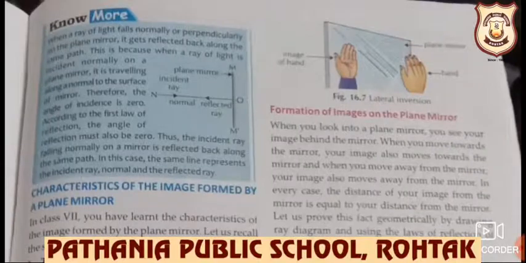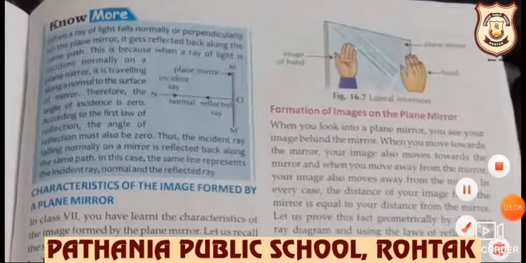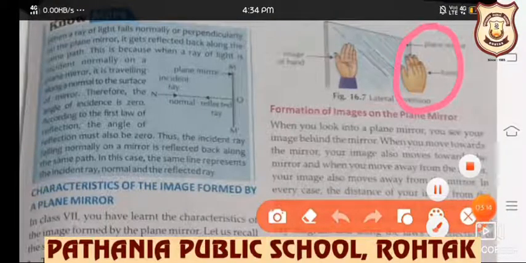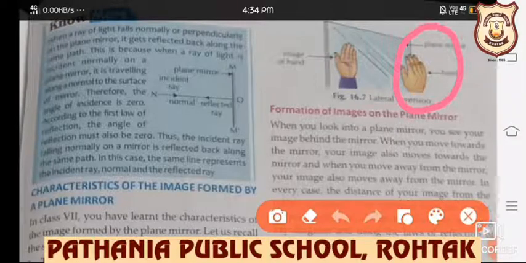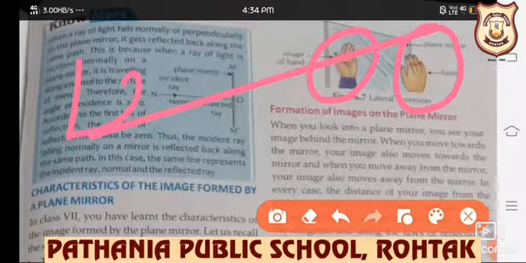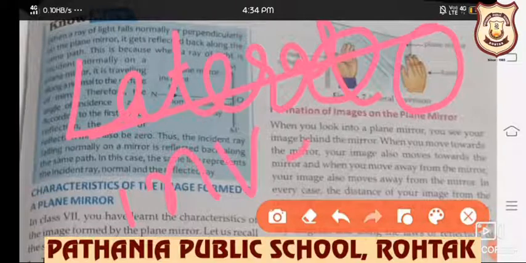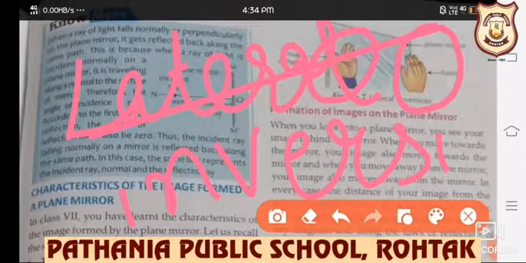I can show you in the figure also. See here, the object is raising the right hand and in the image it is showing the left hand. So it is called lateral inversion. तो इसको हम क्या कहेंगे? Lateral inversion.